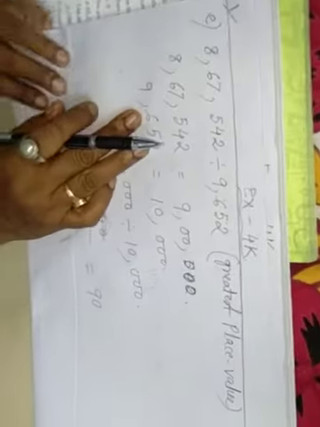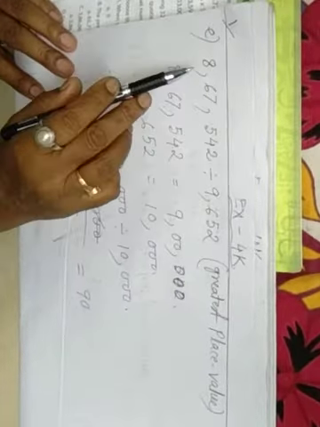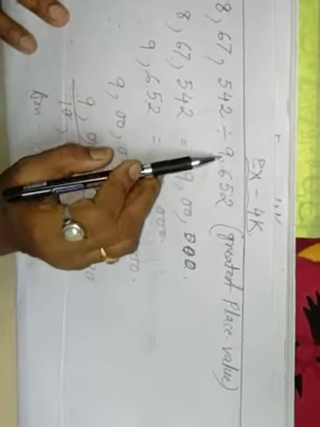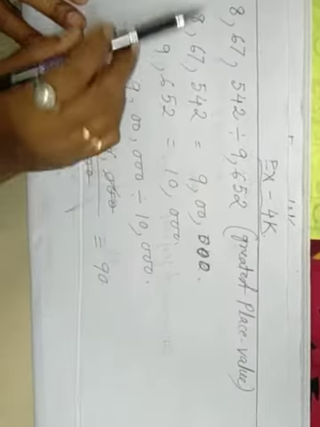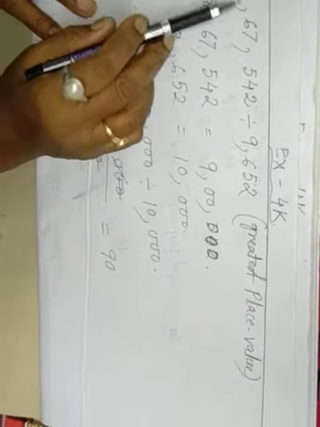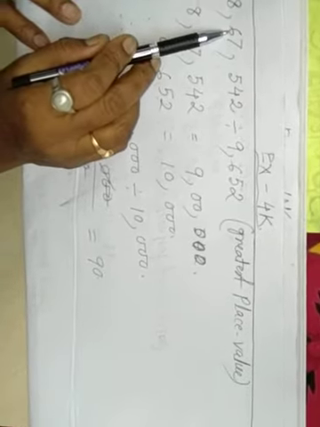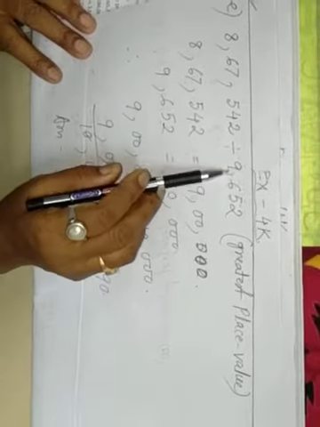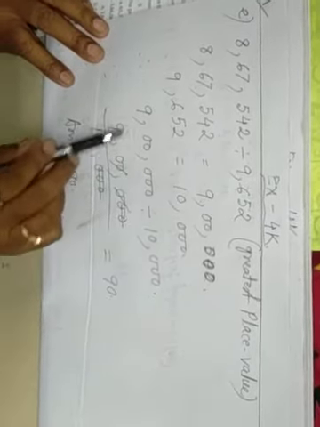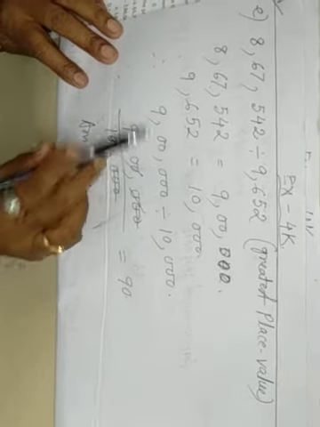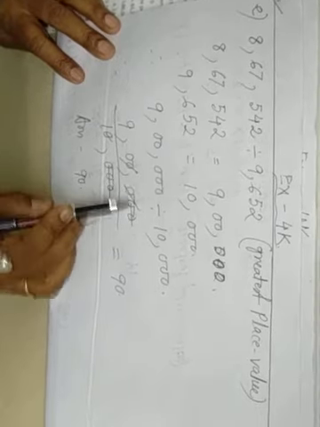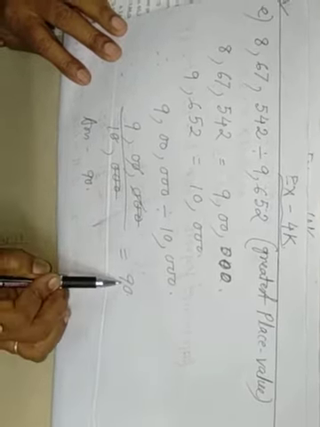E, number 8 lakh 67,542 divided by 9,650. First the greatest place value. 6 is greater than 5, so 9 lakh. 9 lakh divided by 9,650, which is 10,000. The zeros get cancelled, so the answer is 90. Okay, this is your class work.